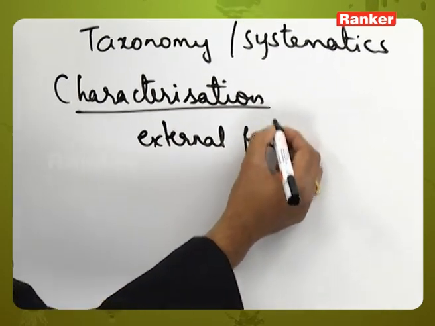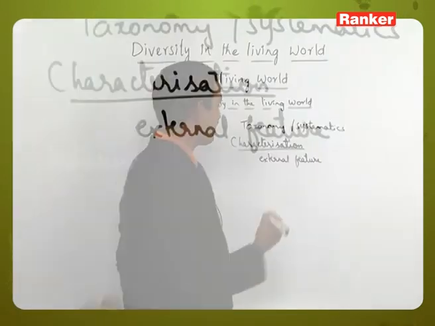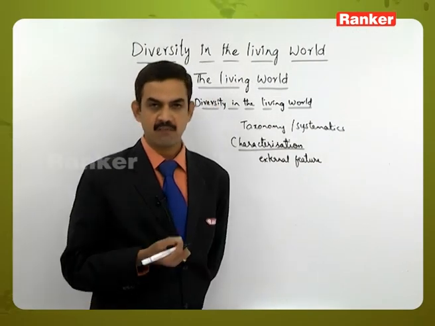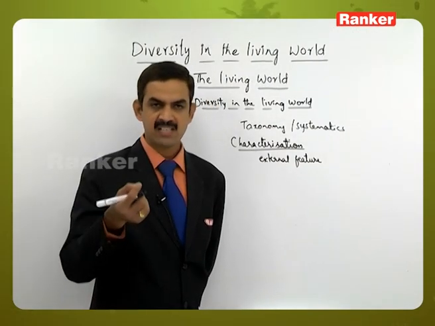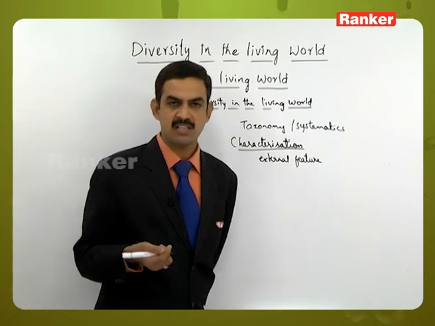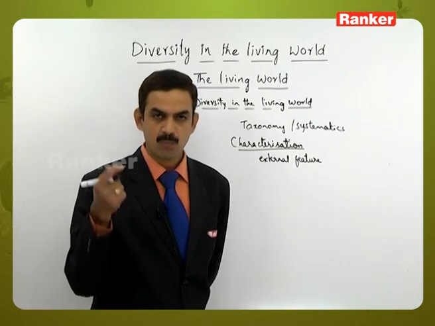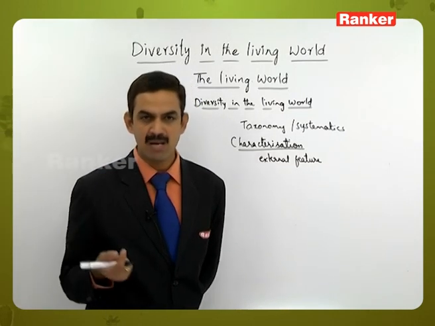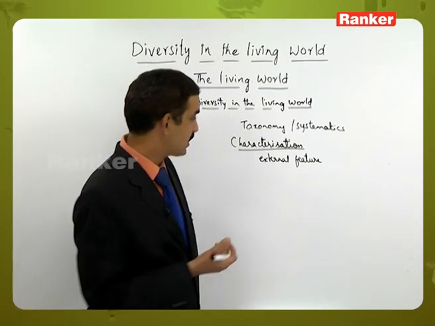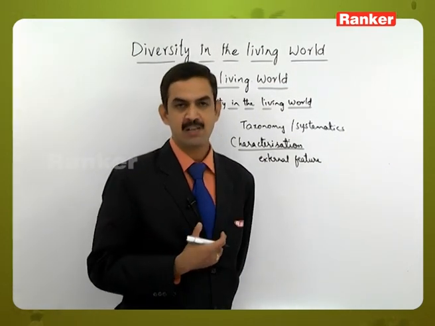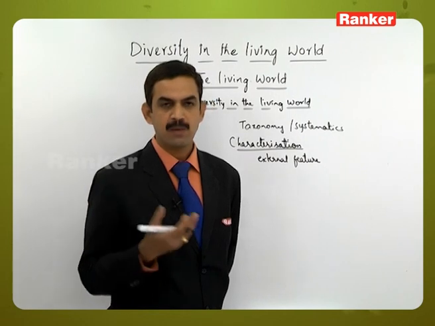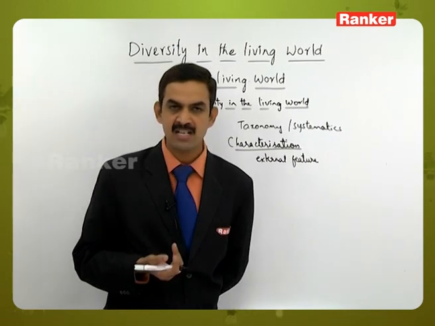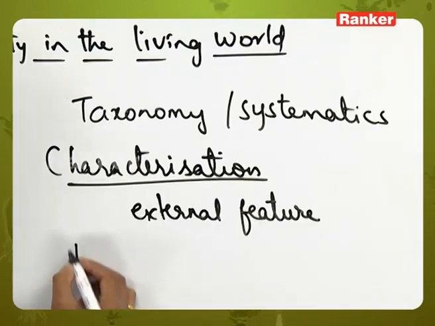That's what we call characters or characteristic features, from which we can say, this is a particular character present in that particular organism. So based on that character, we can say this may be identified as a so and so plant. That is what we call characterization, helping in the next aspect, which is called identification.